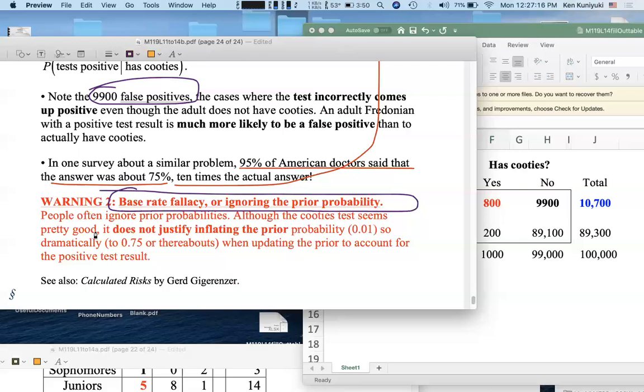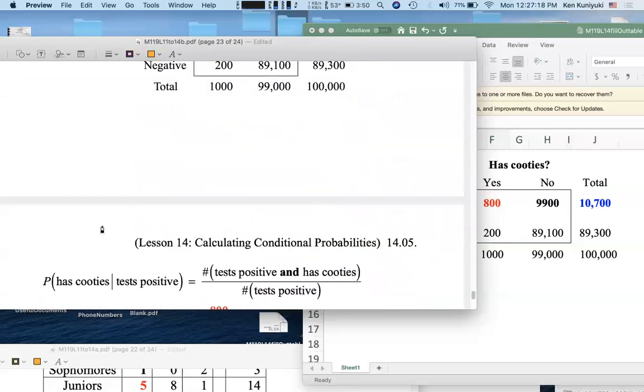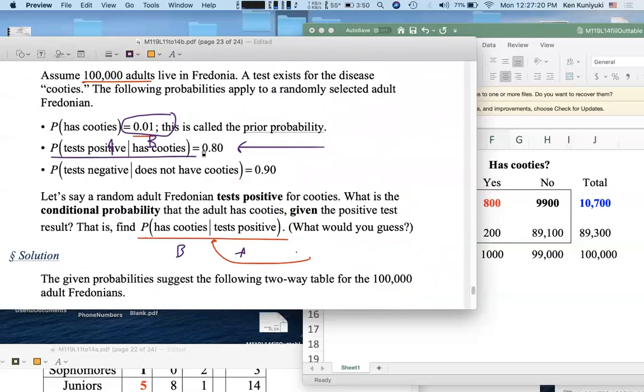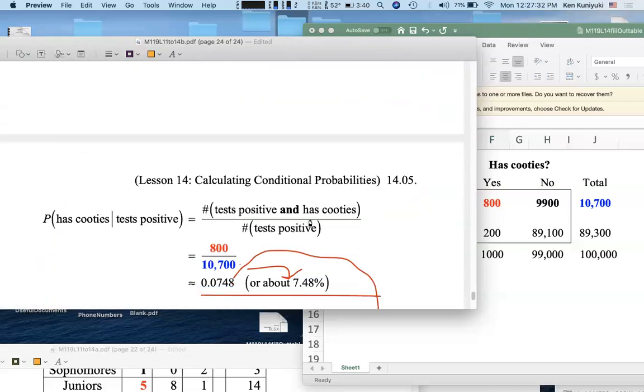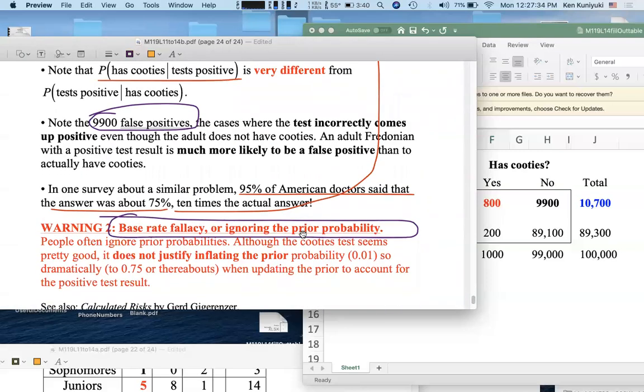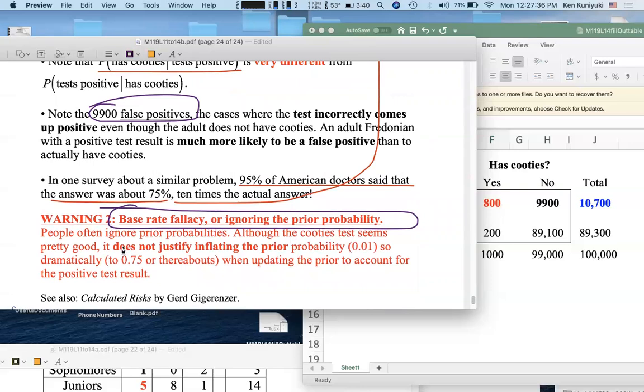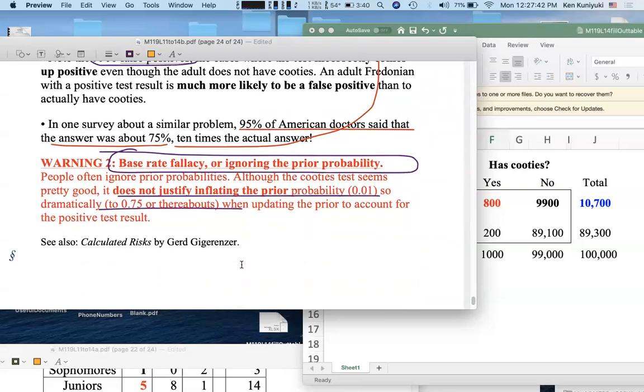Although the cooties test seems to do pretty well, these probabilities seem to be pretty high. 80% of people with cooties tested positive. 90% of people who didn't have cooties tested negative. Those sound like good probabilities. They're not good enough to raise this 1% to as high as 75% or something like that. The cooties test seemed pretty good, but it did not justify inflating the prior probability of 1% to something like 75%.